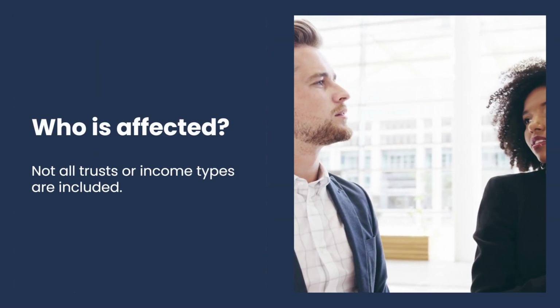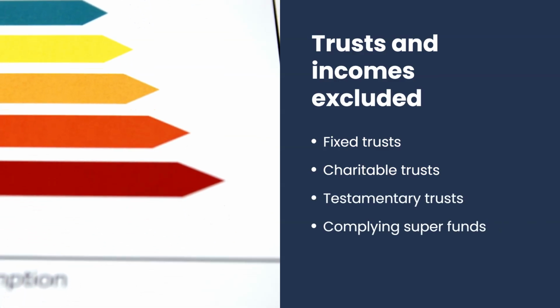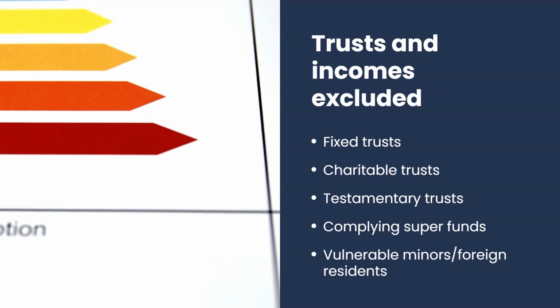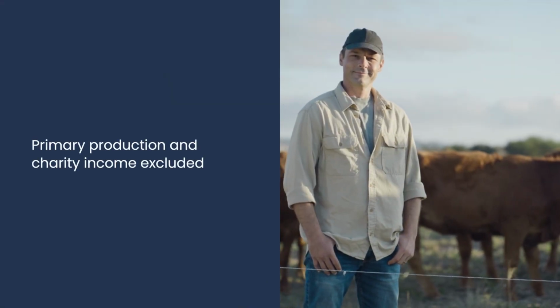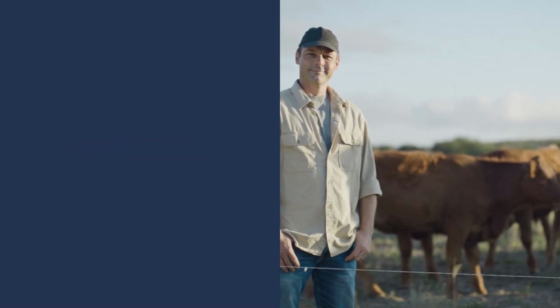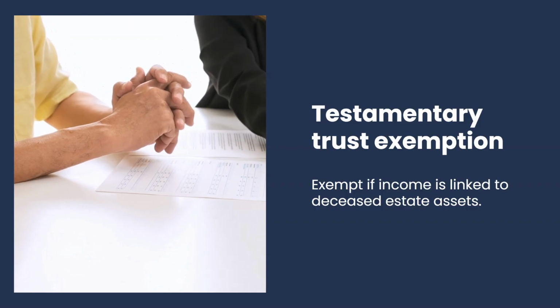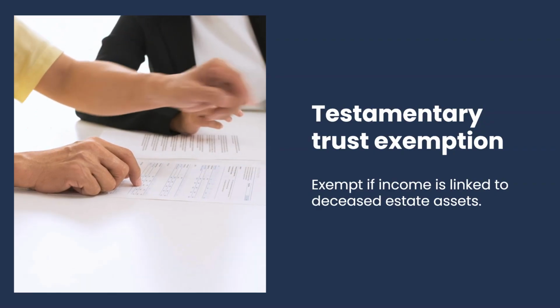Not all trusts or income types are affected. The minimum tax excludes fixed trusts, charitable and testamentary trusts, complying superannuation funds, and certain income relating to vulnerable minors or foreign residents. For example, primary production income and distributions to charities remain outside the scope. Testamentary trusts offering genuine benefits to families will also be exempt, provided income is linked directly to assets from the deceased estate.